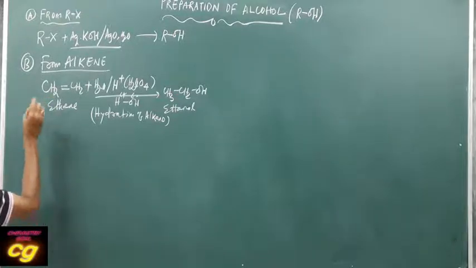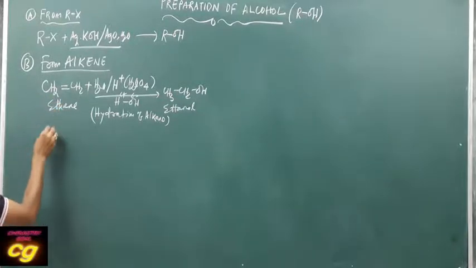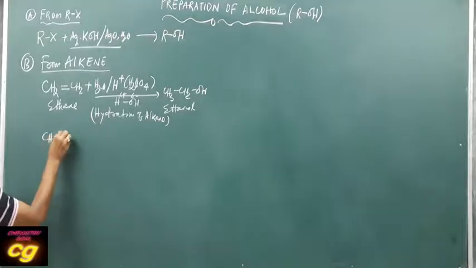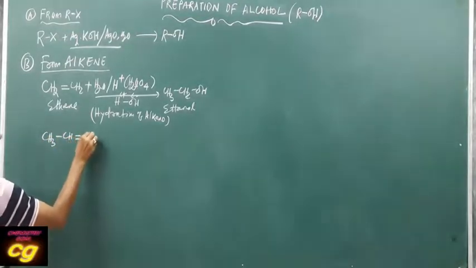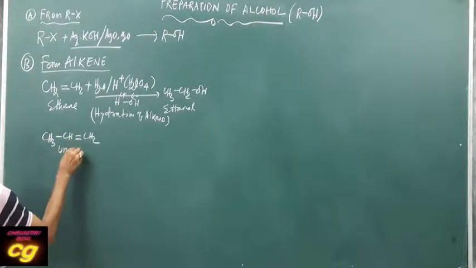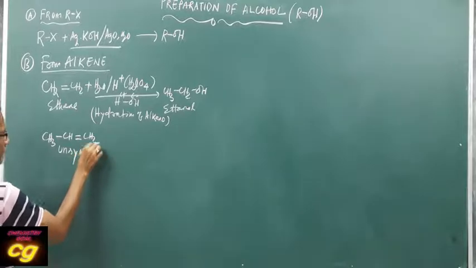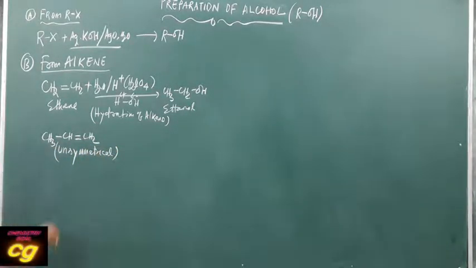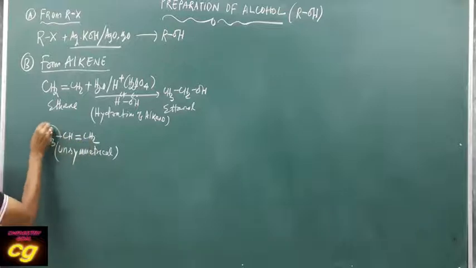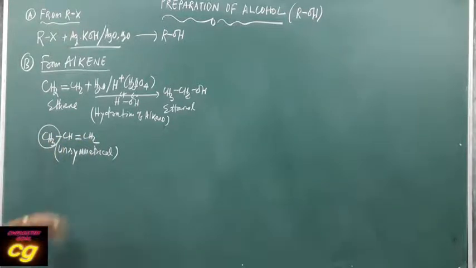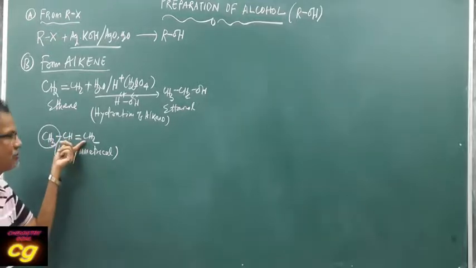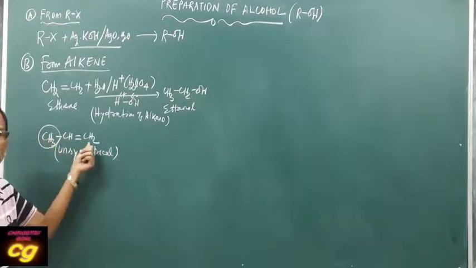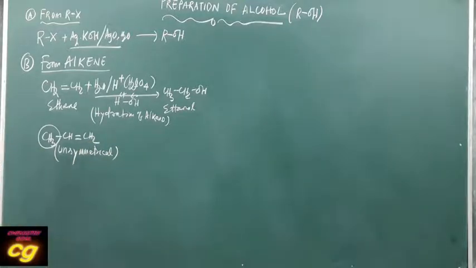This alkene, if you use that, this is symmetrical. If you use unsymmetrical alkene, this alkene is unsymmetrical. Unsymmetrical means around the double bond, one methyl is here and there is no methyl group there, so it is unsymmetrical. You have to see across the double bond, what are the groups attached around the double bond? Here the group is methyl, there is no methyl. So it is called unsymmetrical.